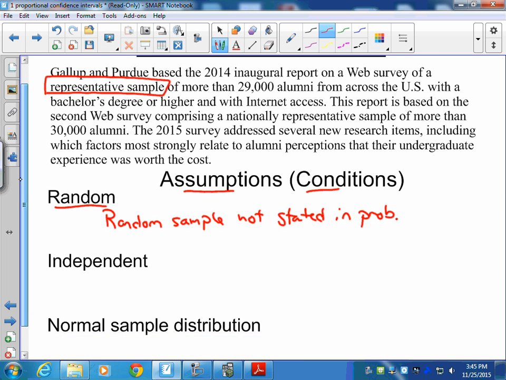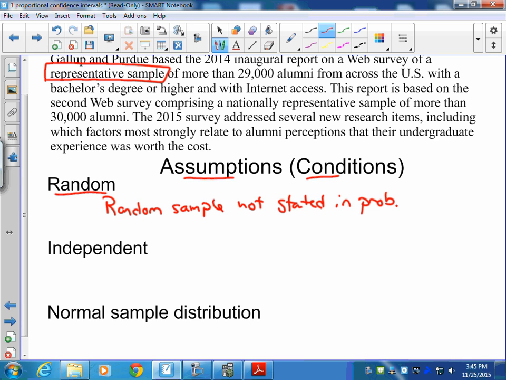The next thing that we look at is the independence of our sample. Is our sample small enough so that it would be independent from any other sample that was collected? If you remember, our independence condition is 10 times the sample size. Is that less than the population?